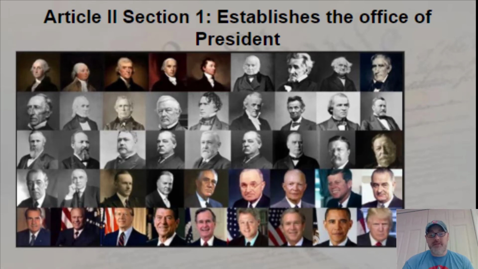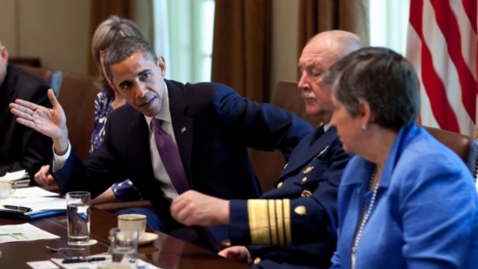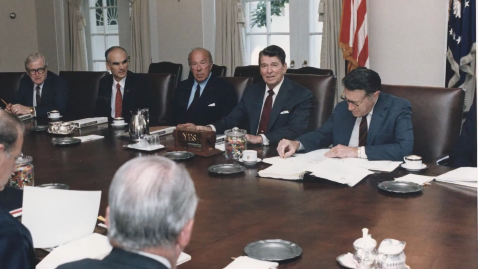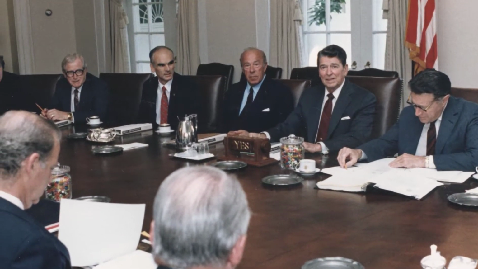Article 2, Section 1 establishes the office of the president. So again, the executive branch is basically encompassed. The president is the executive branch. Of course, the president, and then he has a cabinet of advisors, that is the executive branch. Within Section 1, they establish a few different things.